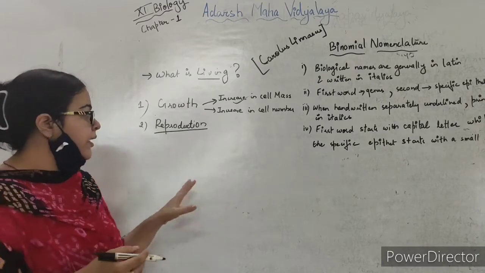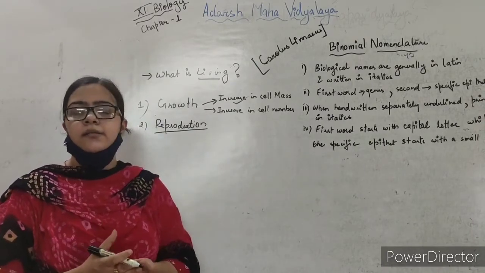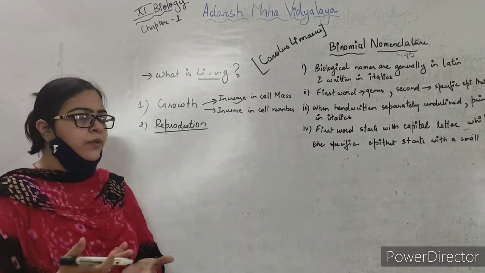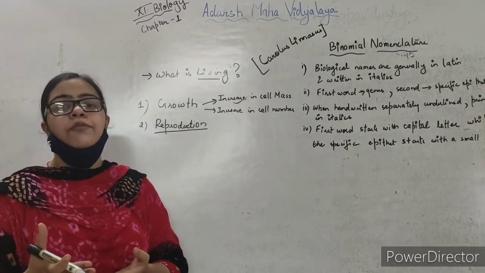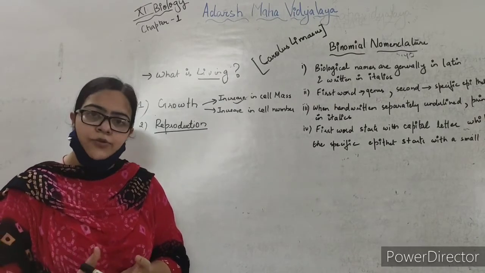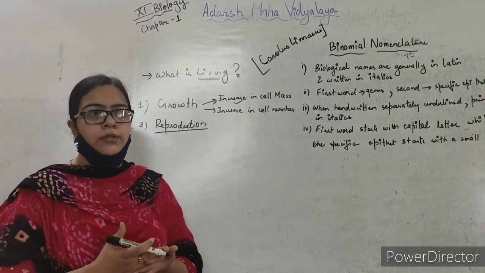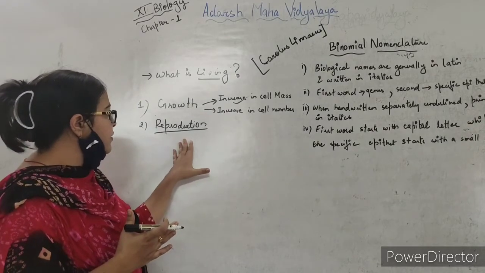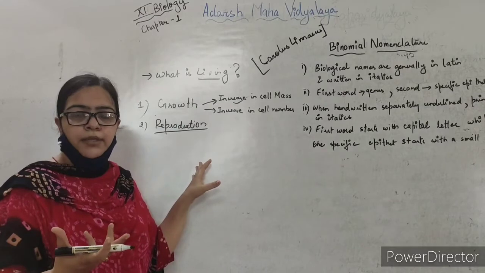Reproduction occurs both in unicellular and multicellular organisms. When we talk about unicellular organisms, the body design is very simple, so they reproduce by asexual means. And when we talk about complex organisms like mammals, they reproduce by sexual reproduction. Both are means to increase the number of organisms in the environment.